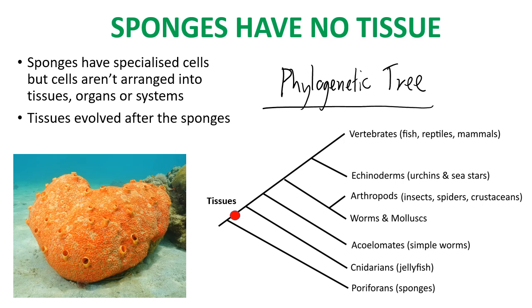So we can see at the very bottom here, we've got the sponges in the phylum Porifera. So they evolved first. They evolved way back in time, 500 million years ago when animals were first evolving. They've got really simple tissue, they have really simple body, and they don't have specialized tissue. So we can show that on the evolutionary tree by showing that tissues evolved here, which means every species that evolved later, every one of these groups, has tissues in it. So the jellyfish are some of the first animals that actually have specialized tissues and organs.